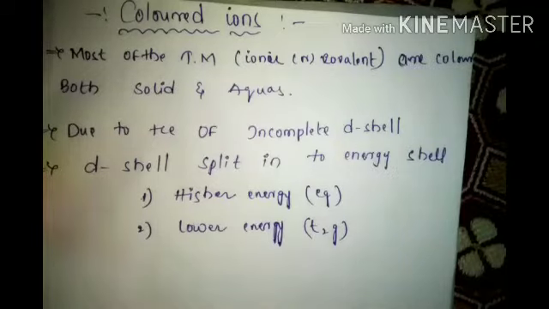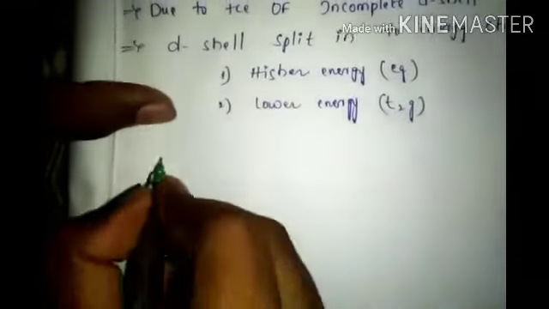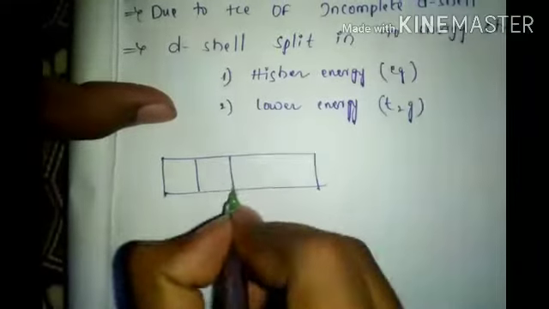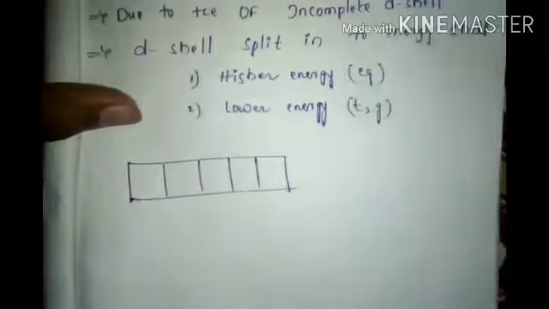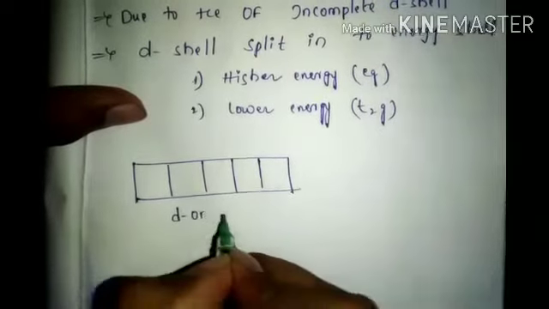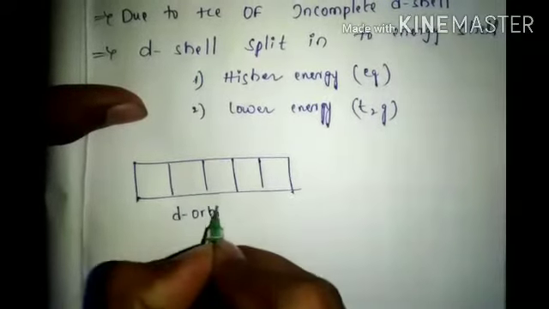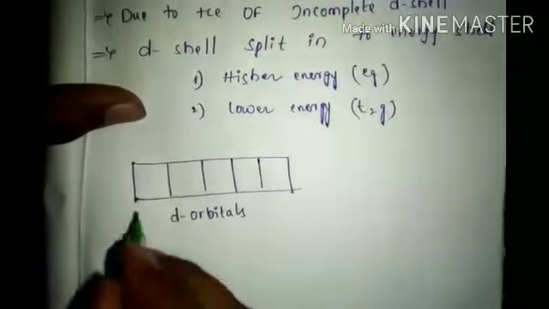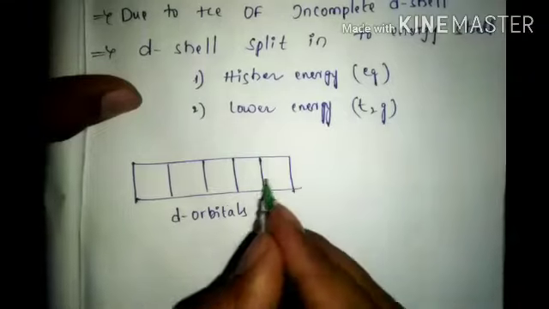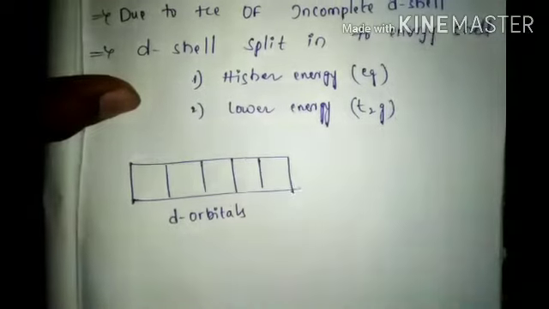Okay, T2G. Now how will it come? Look at it once. I think we already discussed this last year. These are the five D orbitals, and you also know the names: dxy, dyz, dxz, dx square minus y square, dz square.